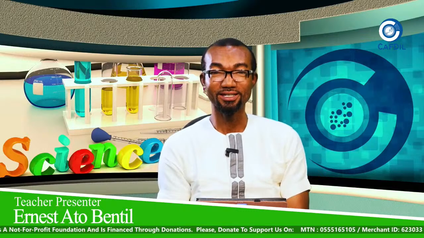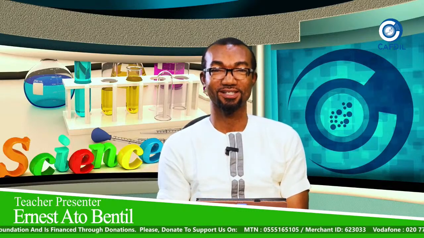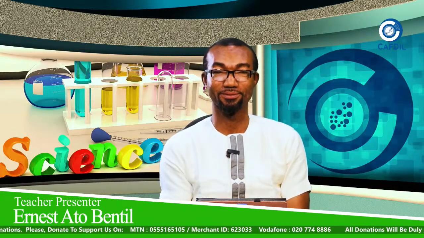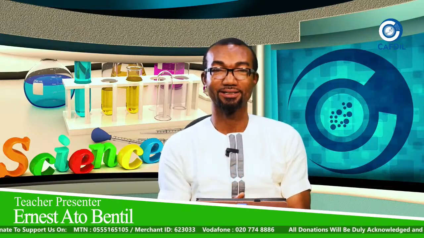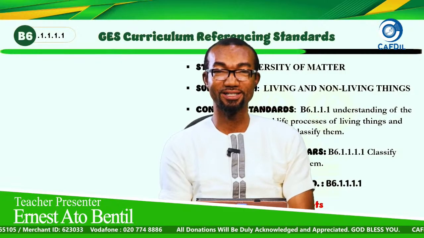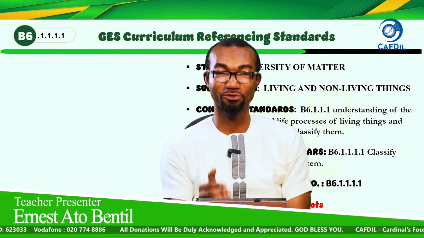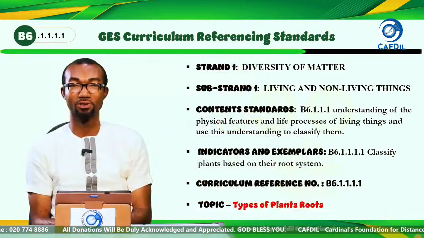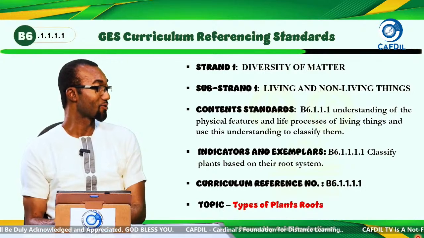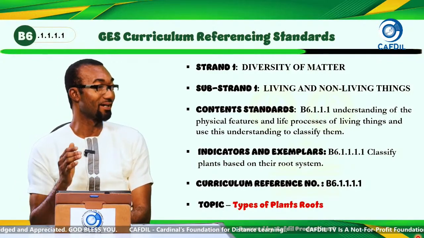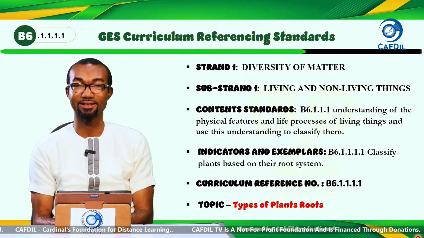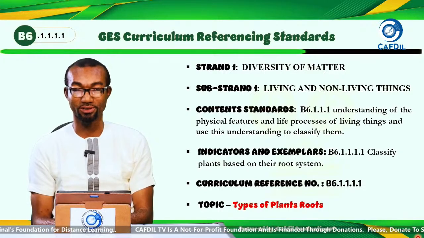Kids, today we are beginning a new edition of science lessons from the beginning of the curriculum in first term. Remember that these lessons are based on the new GES curriculum released in 2019 that you are also following at school. So today we are going to start with strand 1, diversity of matter, sub-strand 1, living things and non-living things. And today we are going to talk about plants, that is types of plant roots.